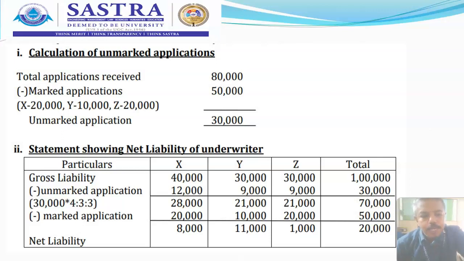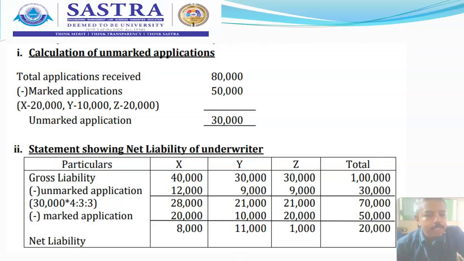So it's not only calculation, addition, subtraction and multiplication. Here we need to understand the backdrop of marked application and unmarked application, because your exam is mostly on multiple choice questions. If you understand the concept well, then only you can be very effective in marking the answer. So here total applications received 80,000, marked applications in total 50,000, total unmarked applications are 30,000. This is called unmarked applications. Now we have calculated. You also must have calculated during my lecture itself.